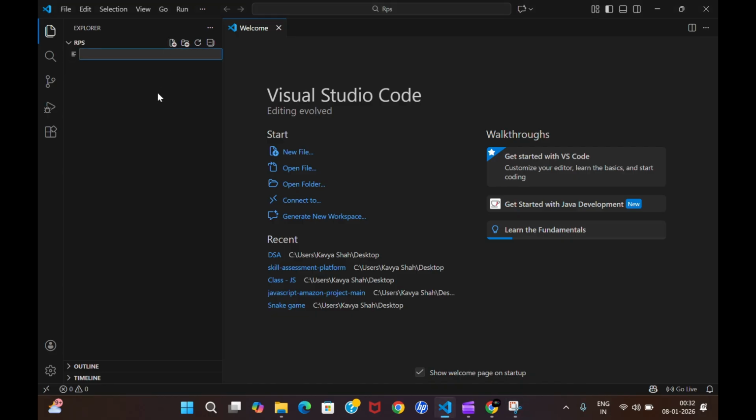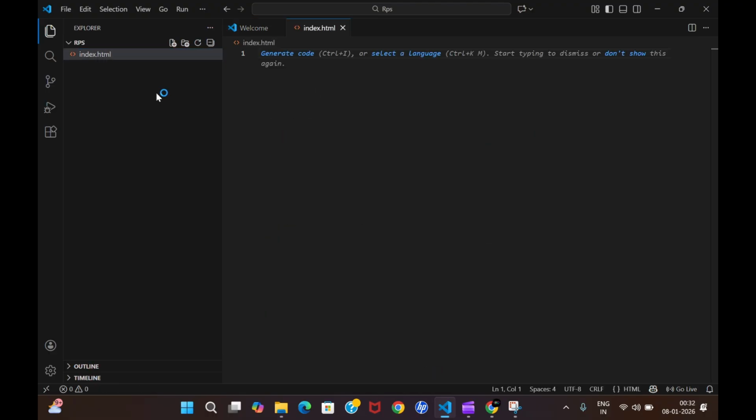So let me name the file index.html. We also need a CSS file, so let it be style.css, and a JavaScript file, so we can say script.js. So this much you have to do for right now.